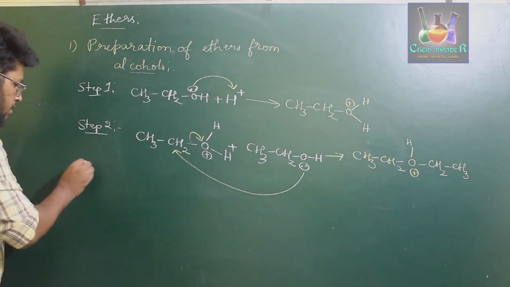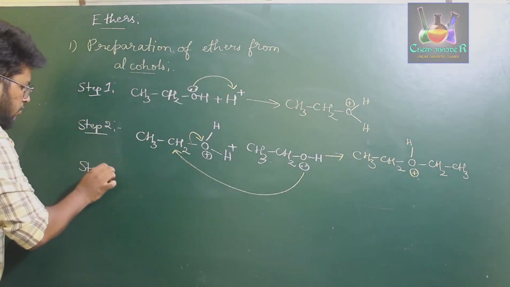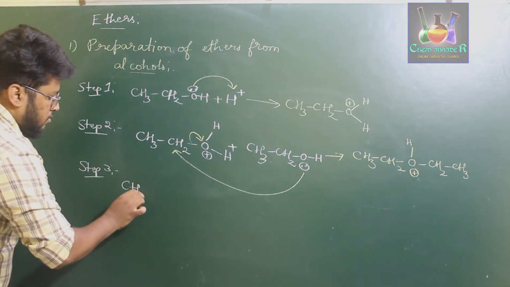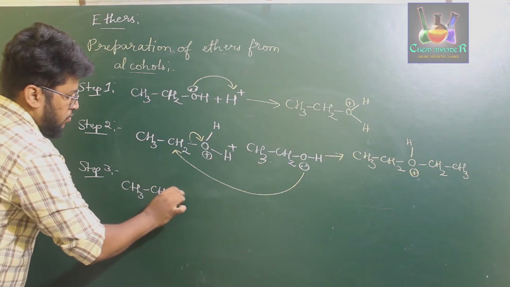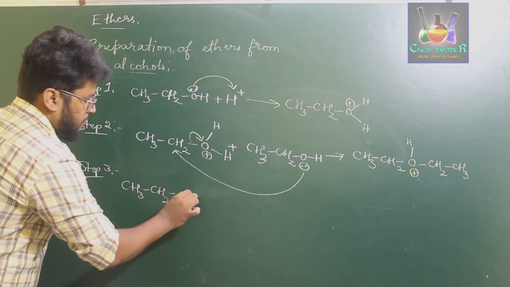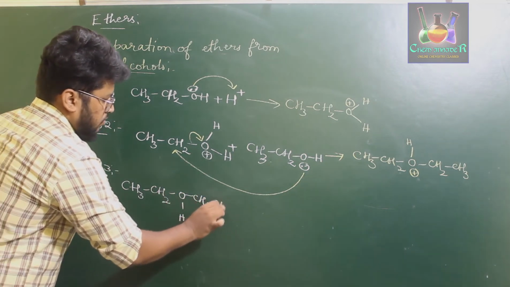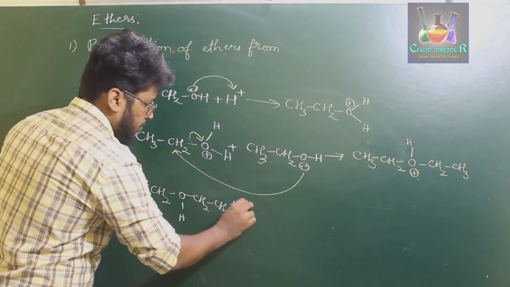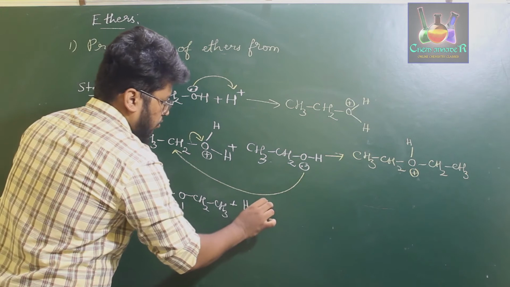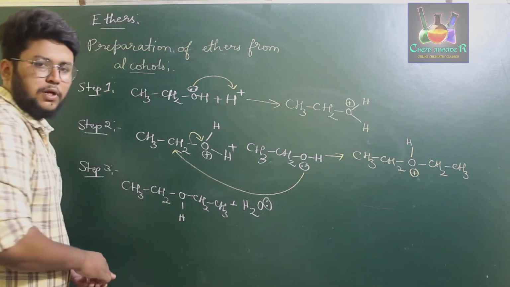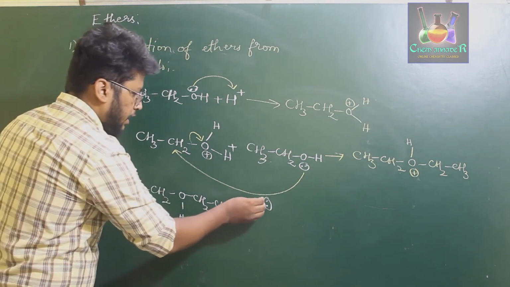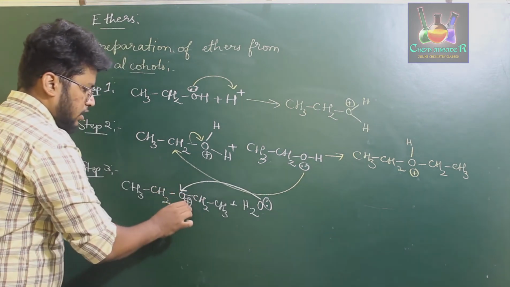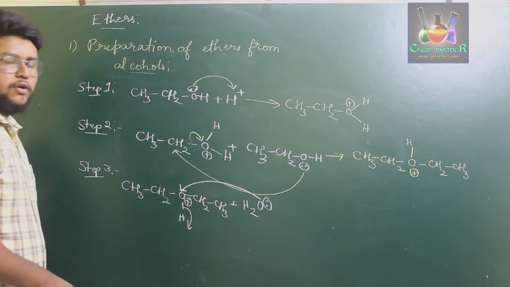Now in step 3, there is elimination of a hydrogen, where CH3CH2OHCH2CH3 will be attacked by a molecule of water, H2O, which has a lone pair of electrons, and that lone pair attacks the hydrogen on the positively charged oxygen, which loses a hydrogen atom.